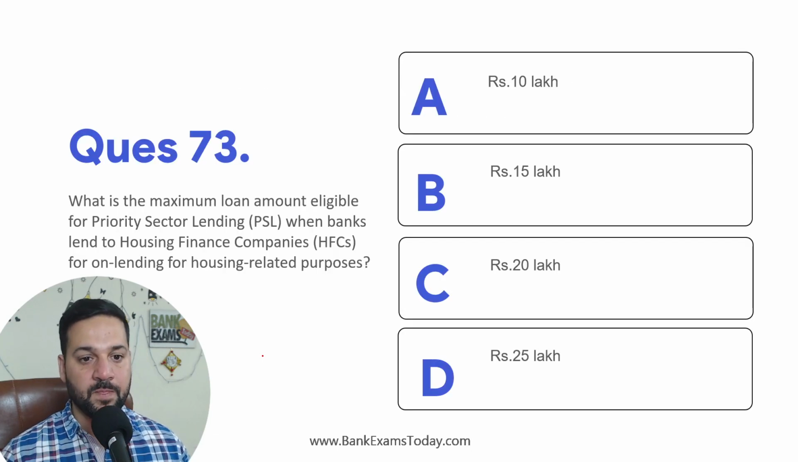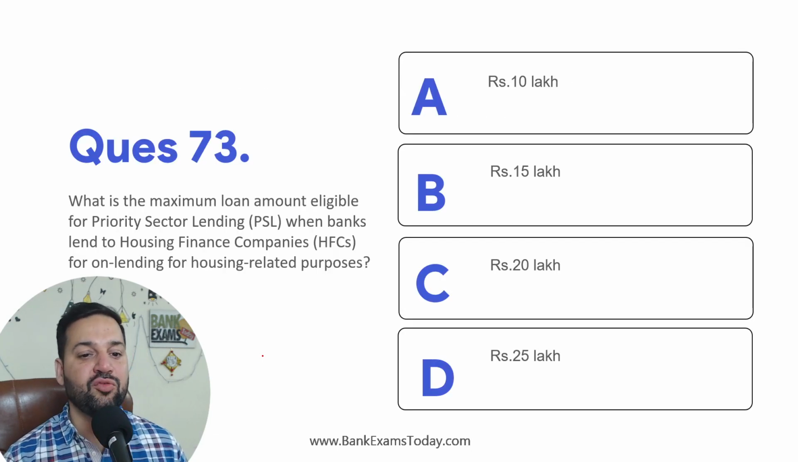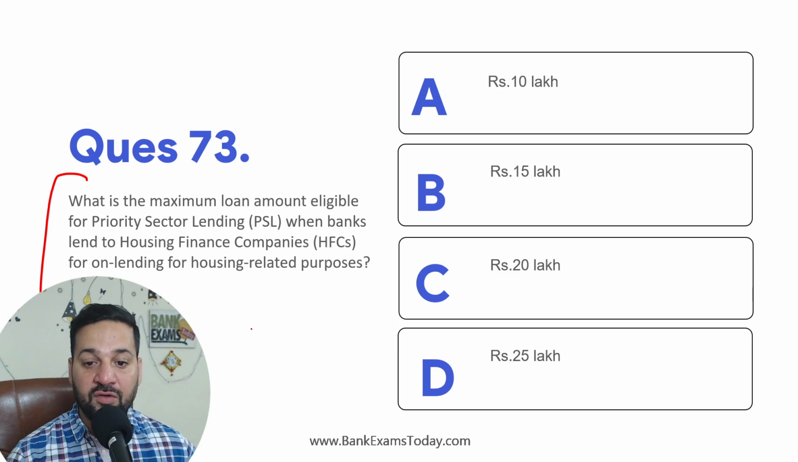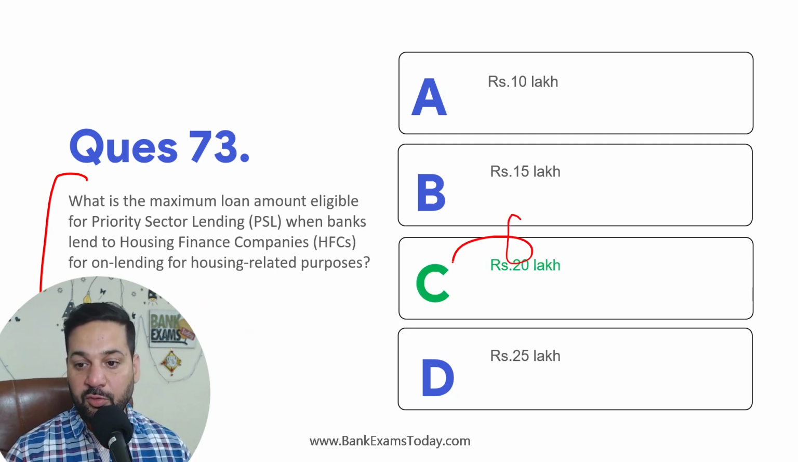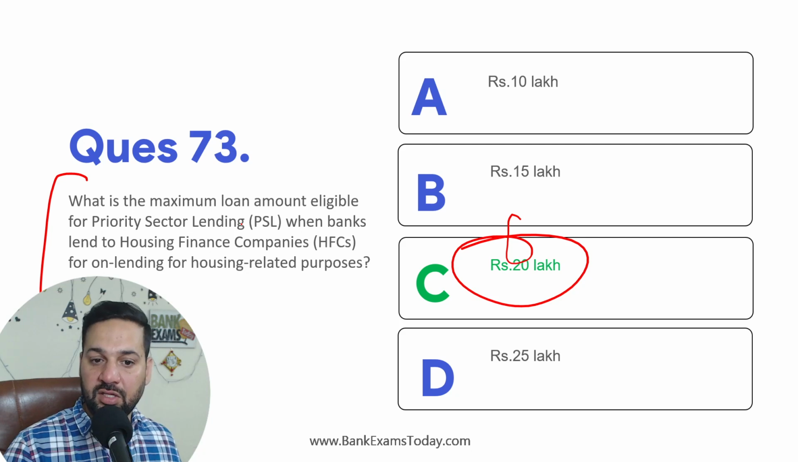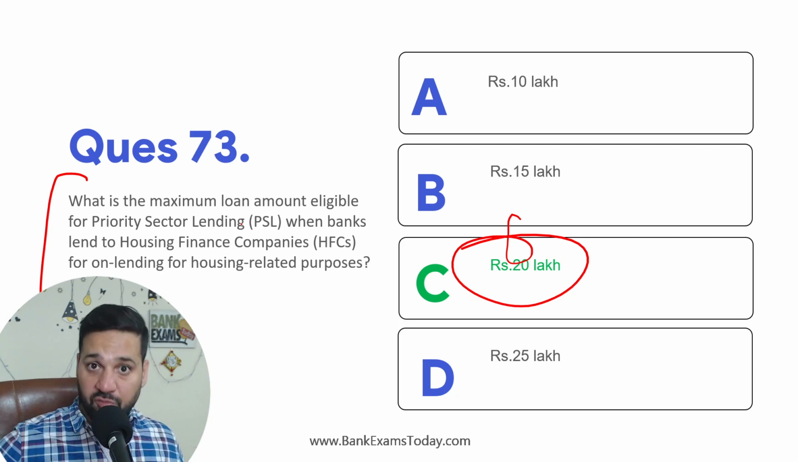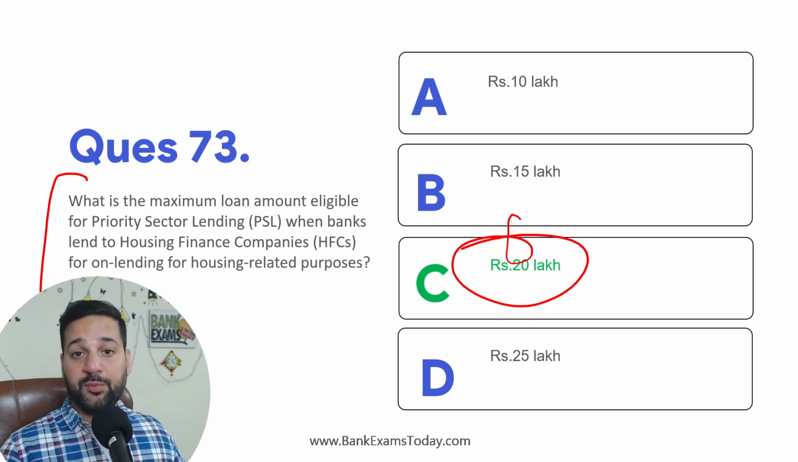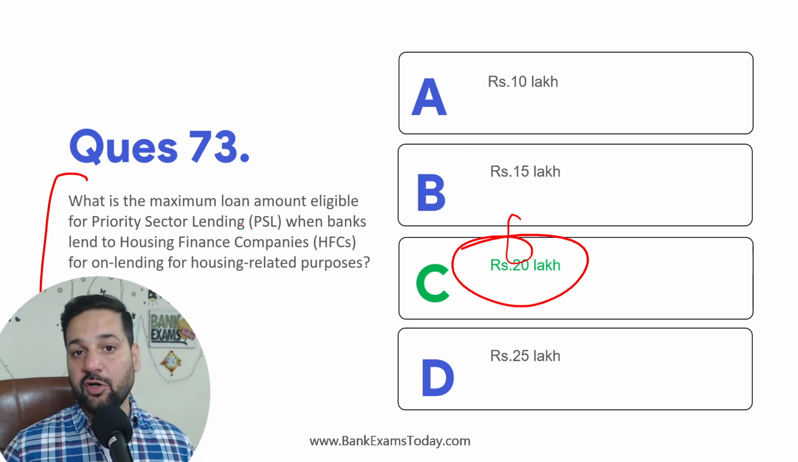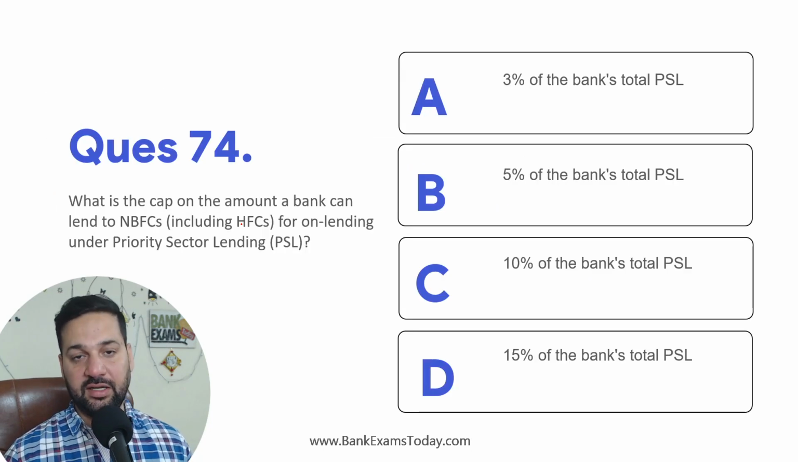याद रखें आप. What is the maximum loan amount eligible for PSL when banks lend to housing finance for on-lending for housing related purposes? So banks are giving money to housing finance companies, and housing finance companies are giving housing loans up to 20 lakh rupees. That would be considered as priority sector lending loans. 20 लाख रुपए तक के लोन्स, ठीक है, would be priority sector lending loan.